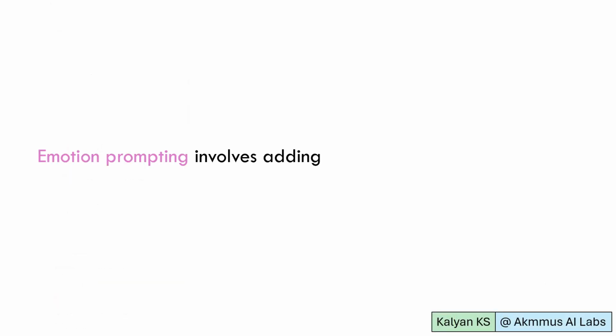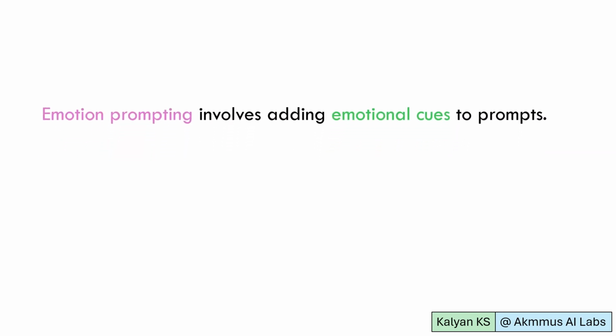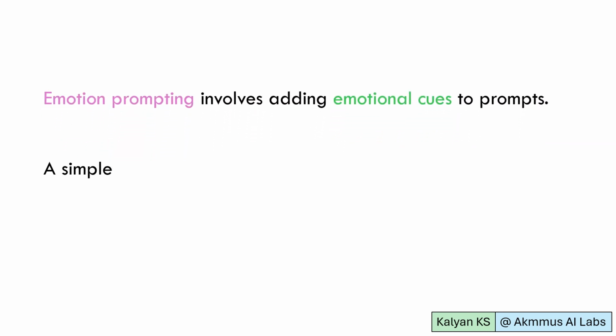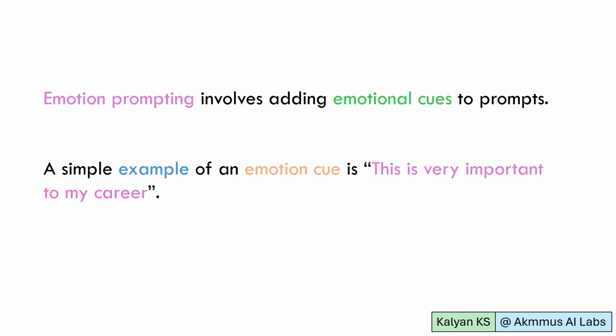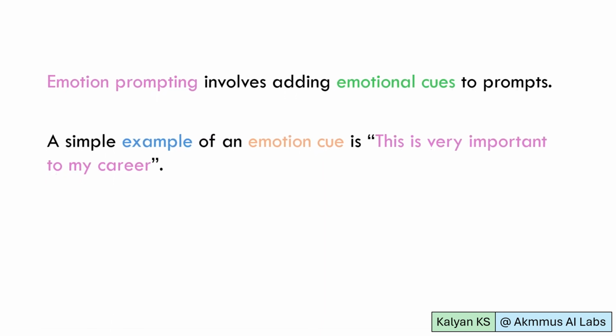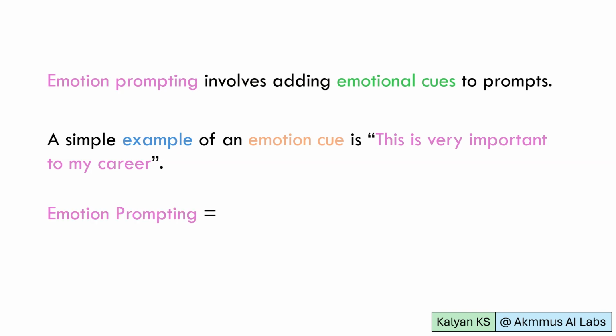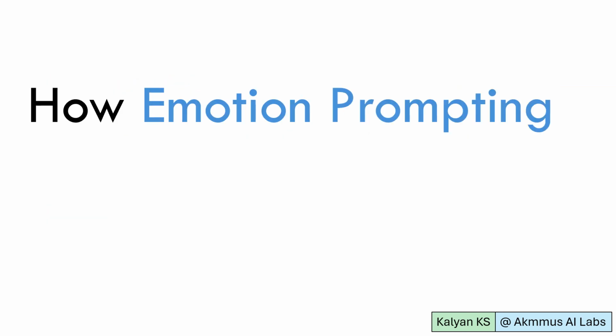Emotion prompting involves adding emotional cues to prompts. A simple example of an emotion cue is, "This is very important to my career." In simple words, emotion prompting means prompting with emotion cues. Now, let us see how emotion prompting works.